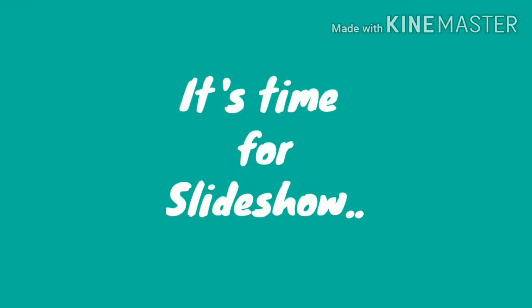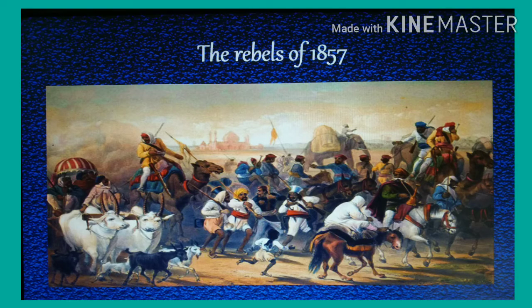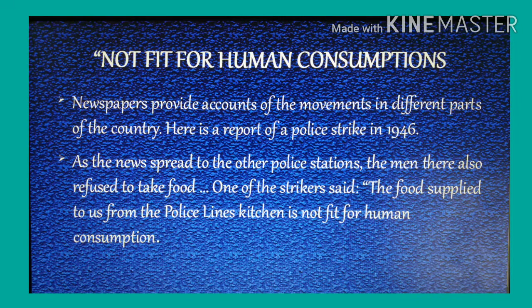Children, see another picture. This is the rebels of 1857. The images need to be carefully studied for the viewpoint of those who create them. This image can be found in several illustrated books produced by the British after the 1857 rebellion. The caption at the bottom says, "Mutinous sepoys share the loot." In British representations, the rebels appear as greedy, vicious and brutal, right?